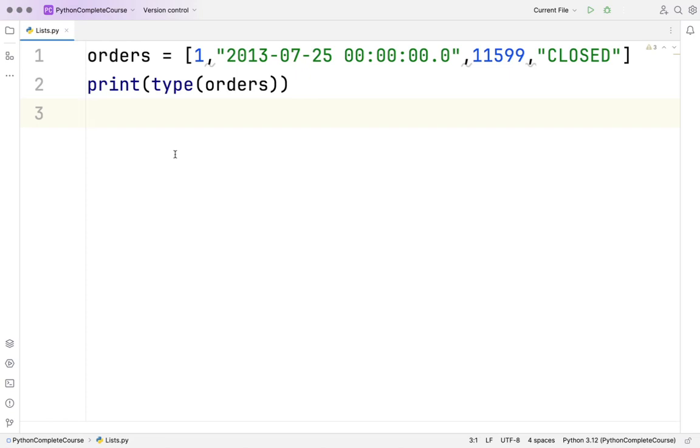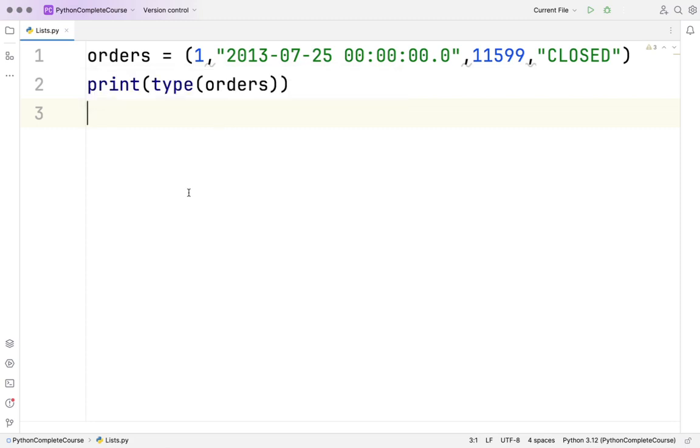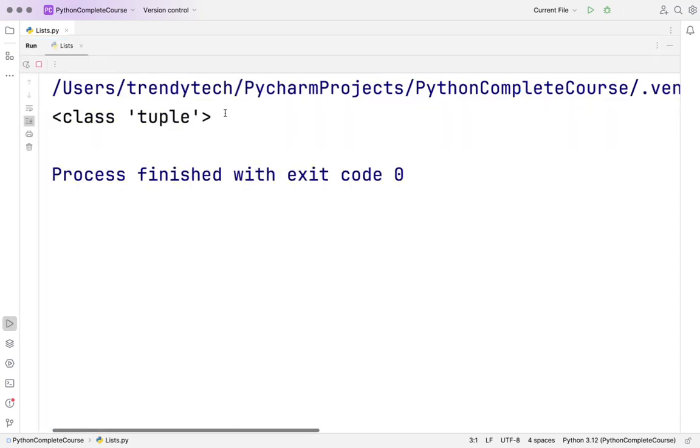Now if you want to create a tuple for this, you just have to change the brackets. And if I hover here, it says it's a tuple, a tuple of integer, string, integer, and string. Now if I print the type and run it with Control R, you can see it's a tuple.